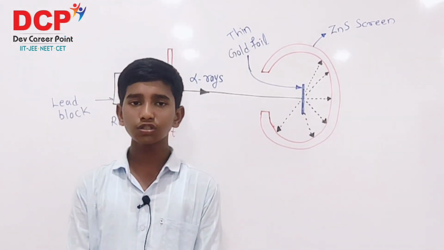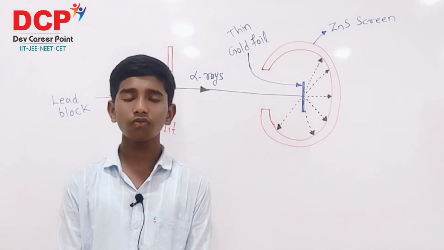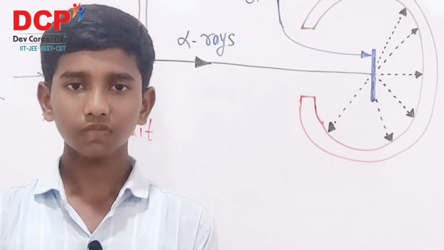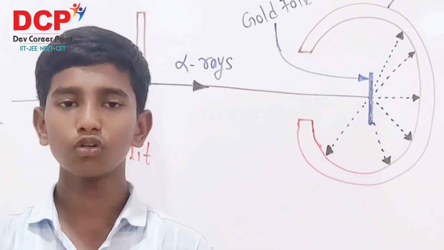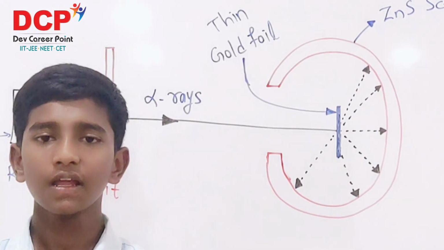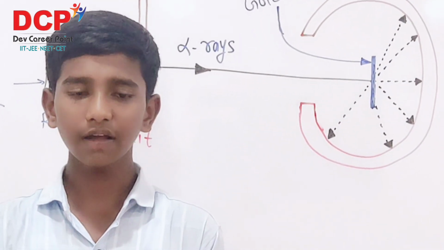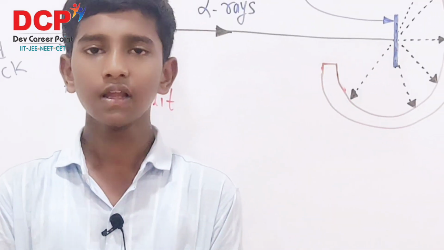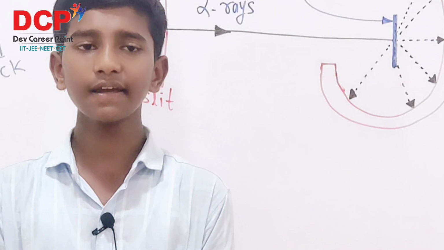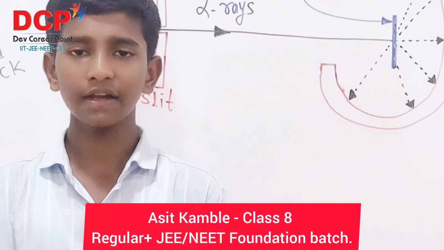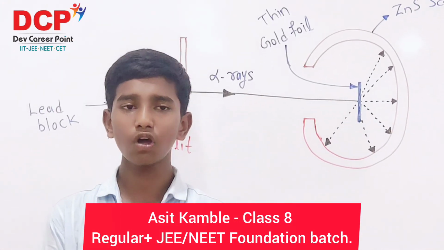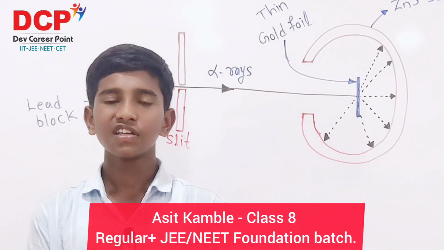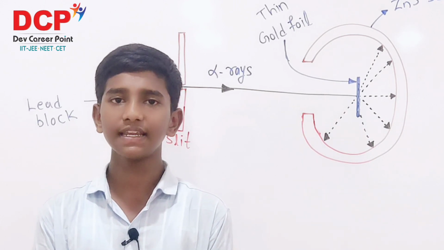There were some conclusions on these observations. On the basis of the first observation, it was concluded that most of the space in the atom is empty, as most of the particles travel in a straight line through the gold foil. On the basis of the second observation, the conclusion is that some of the particles get deflected by small angles, indicating that the positively charged nucleus occupies very little space.